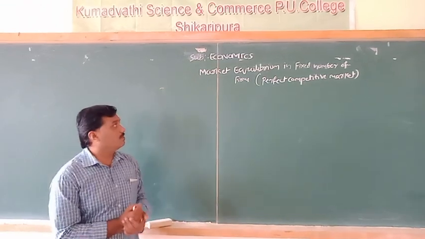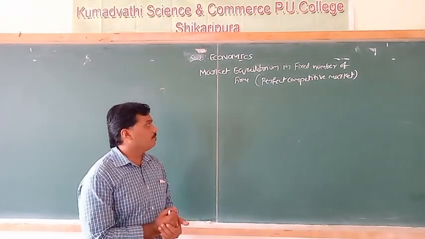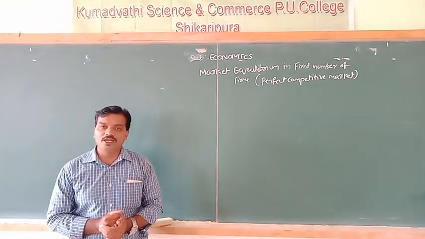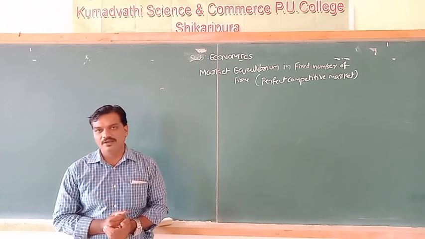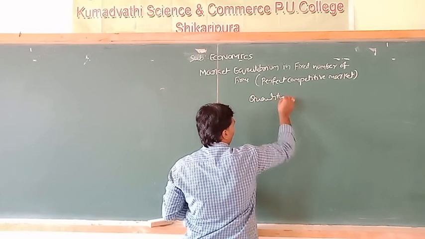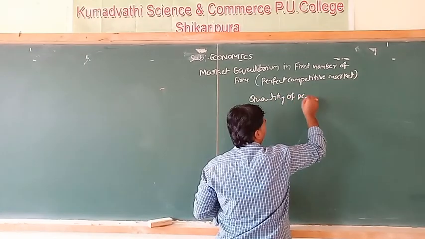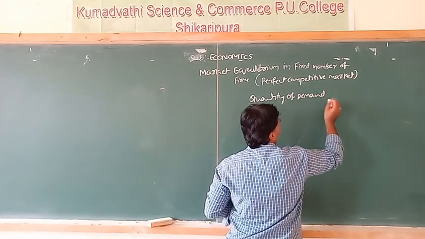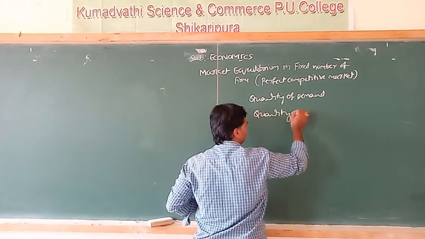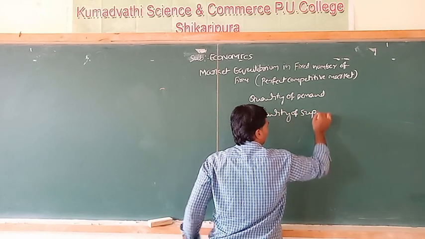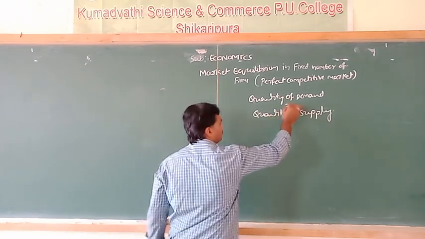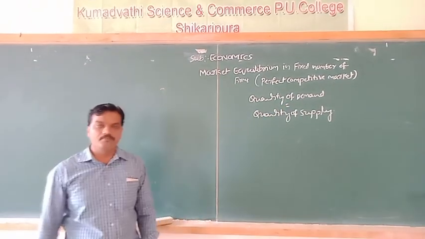Okay, come to the concept. In perfect competitive market, the market equilibrium is achieved when the quantity of demand is equal to quantity of supply. Both are same.